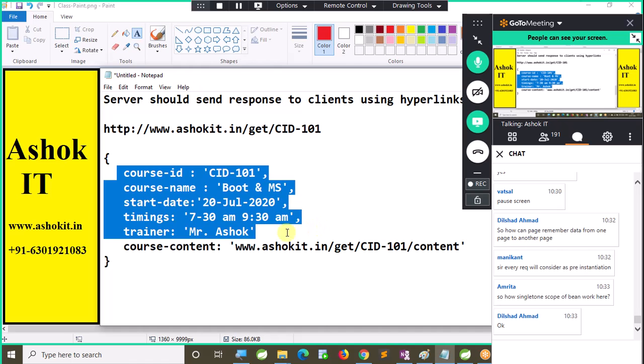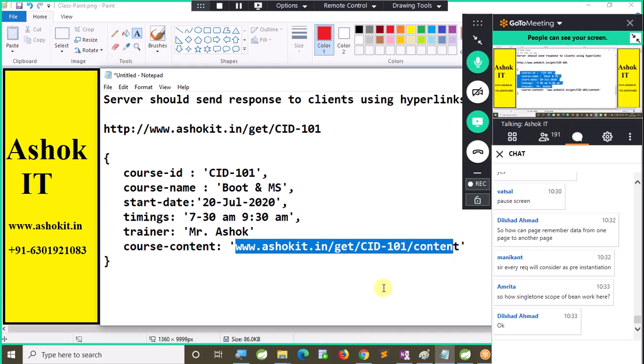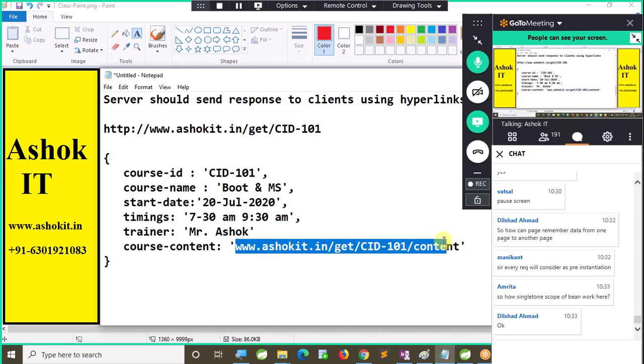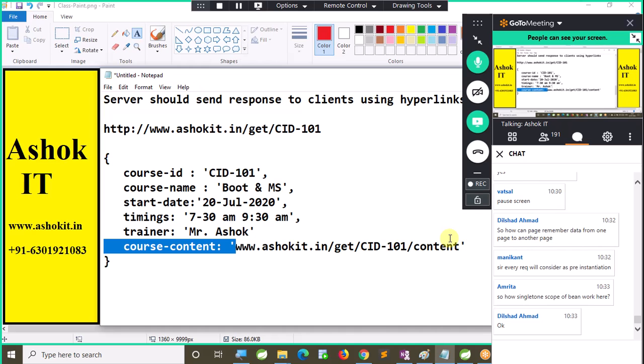So for the content, I am giving you the hyperlink. If you access this hyperlink, that means you send me one more request by using this hyperlink, then I will give you the remaining details. Unnecessarily, I don't want to give you everything. I don't want to transfer a huge amount of data over a network, which will kill the performance of the application. Are you able to follow this?